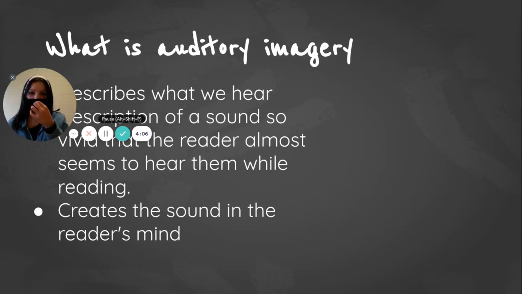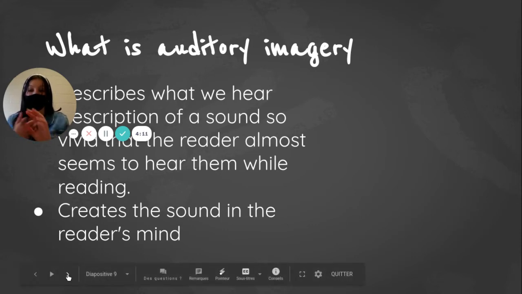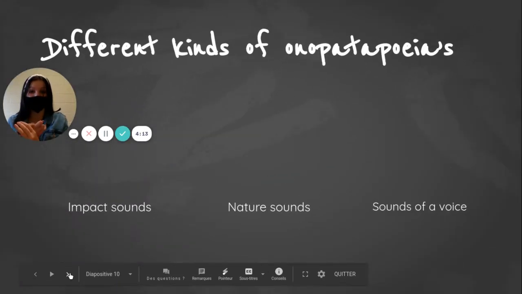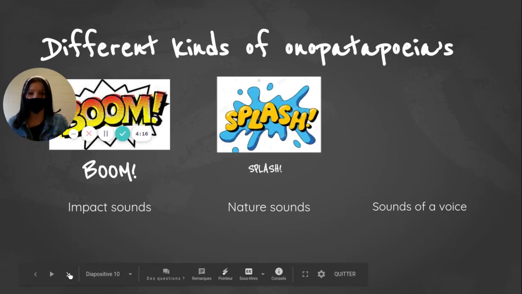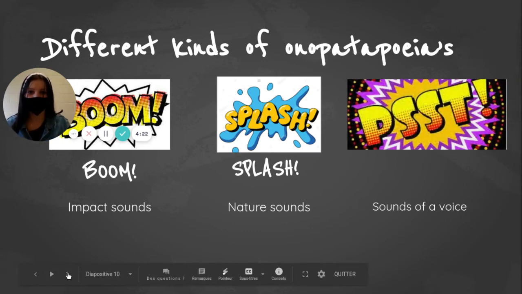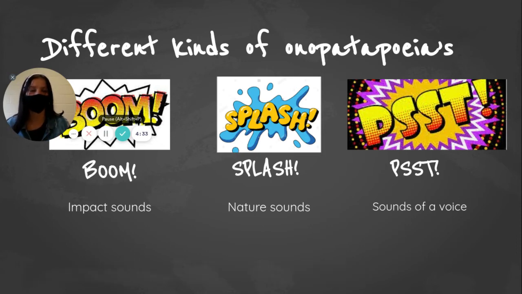Here we have 3 different kinds of onomatopoeias. We have impact sounds, such as boom. We have nature sounds, such as little droplets of water, the trees blowing in the wind. And we have the sound of a voice, which would be psst, or giggling, or crying. And these 3 onomatopoeia sounds are different kinds that I chose to show you guys today. But keep in mind that there's tons of different kinds of onomatopoeias.